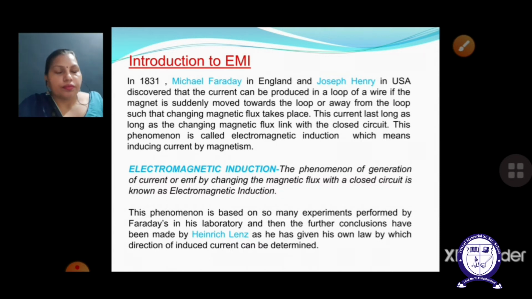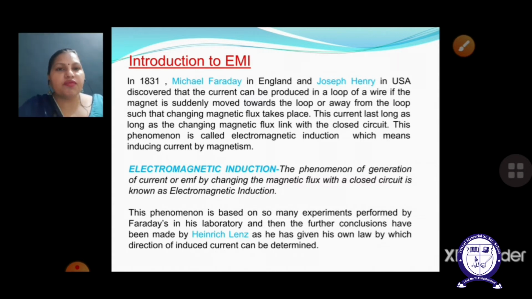This phenomenon is based on many experiments performed by Faraday in the laboratory, and further conclusions were made by Heinrich Lenz, who gave his own law by which the direction of induced current can be determined.